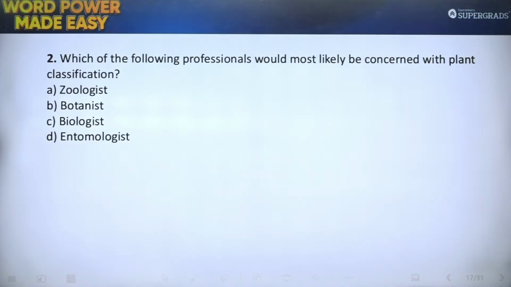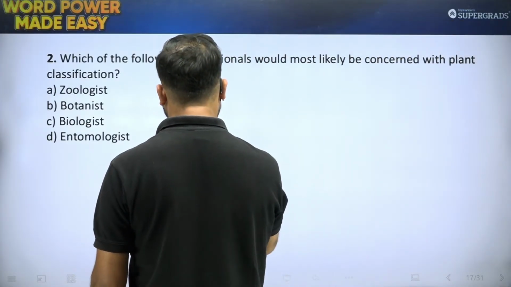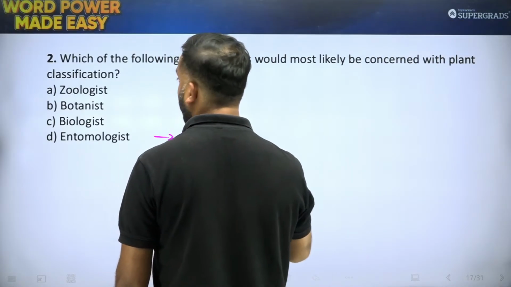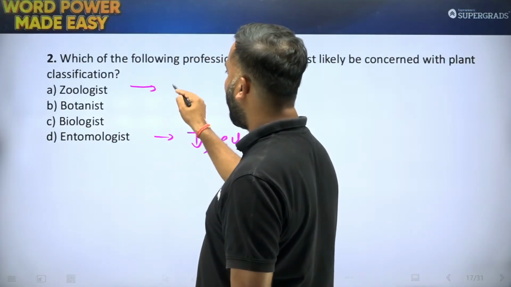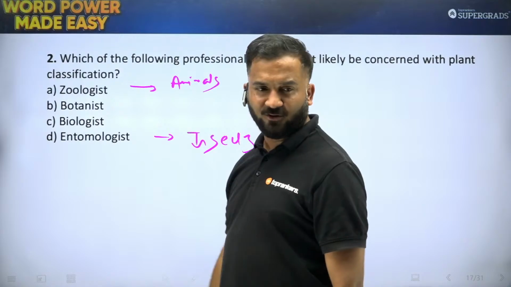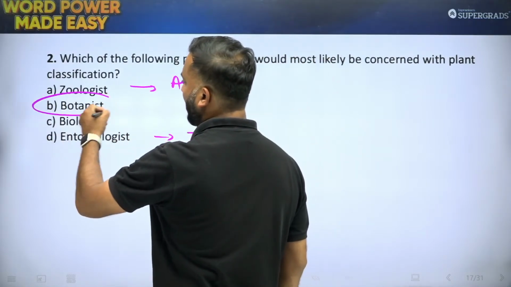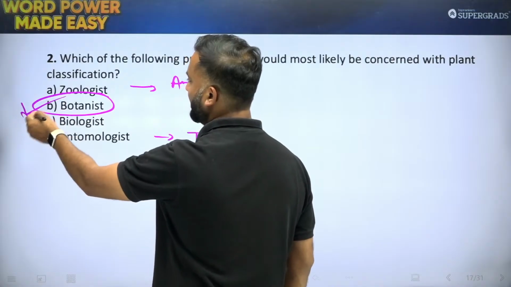Now, as discussed, entomologist is the one who studies insects. Zoologist is for animals. Biology is one who studies life. So if there is someone who's concerned and studies plants, is a botanist.